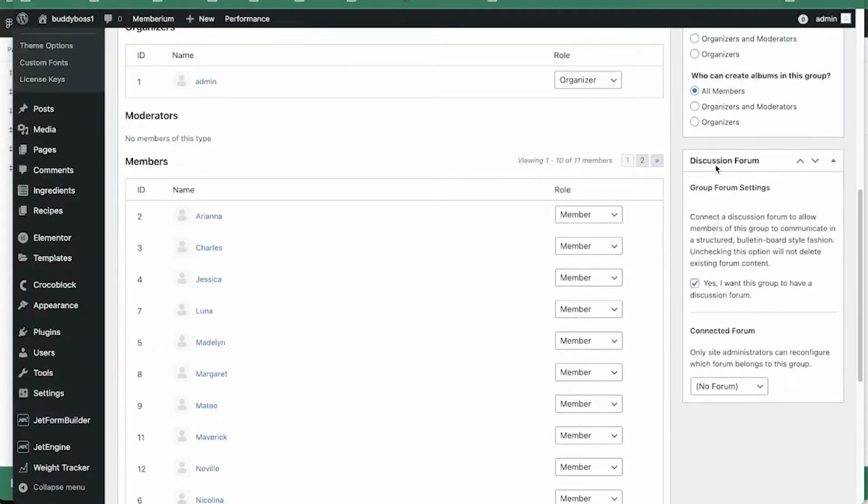Here, it says discussion forum. It says connect a discussion forum to allow members of this group to communicate in a structured bulletin board style fashion. Unchecking this option will not delete the existing forum. So most of the time this is checked. So yes, I want the group to have a discussion forum, and then you can assign a forum in here.